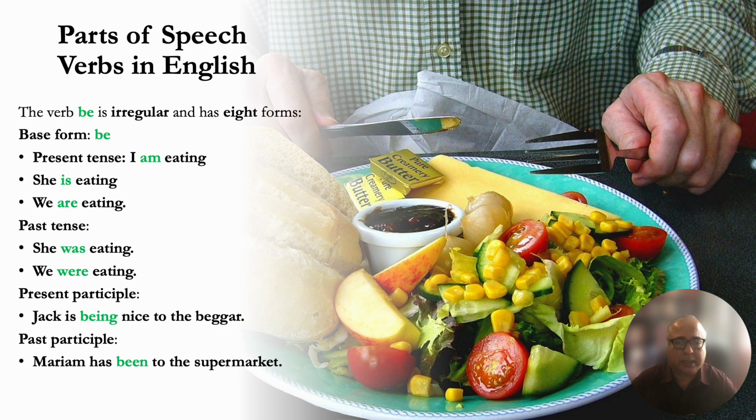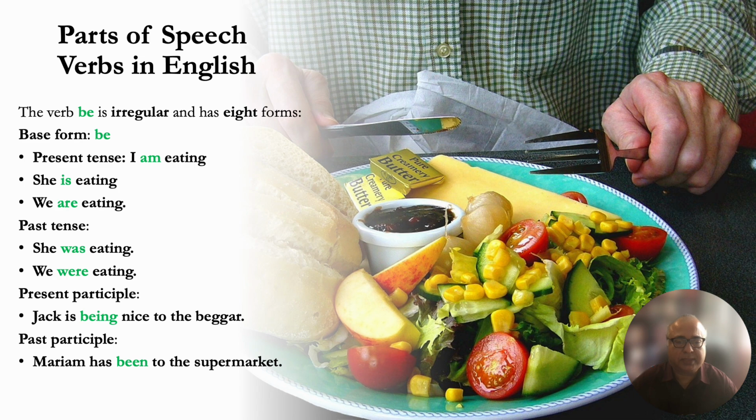Okay, this is also very important because most learners find this confusing. The verb be is irregular. It's not regular. Again, it cannot take the -ed suffix. So the base form is be, but in present tense it is am, as in I am eating, or we're eating, she's eating. In the past tense, the base form be becomes was, as in she was eating, or we were eating. Present participle, be becomes being.